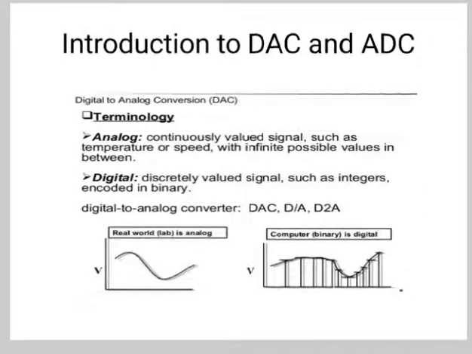What is analog? Continuously valued signals such as temperature or speed with infinite possible values in between. And what is digital? The discretely valued signals such as integers encoded in binary. Now digital to analog converter is DAC or D to A. So first diagram shows the real world, that is analog, and second one is computer, that is binary values, which is digital.